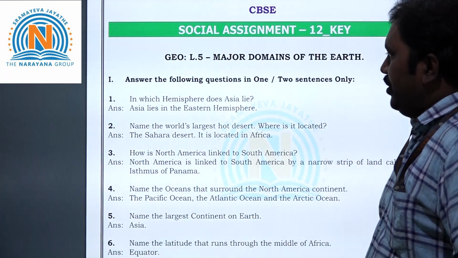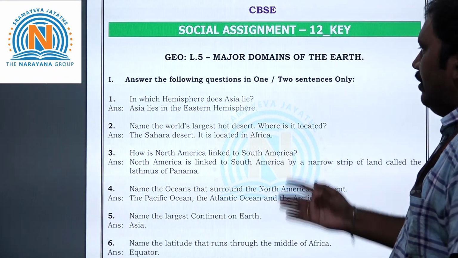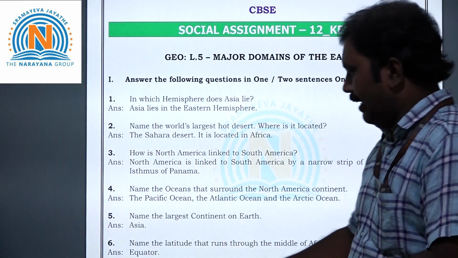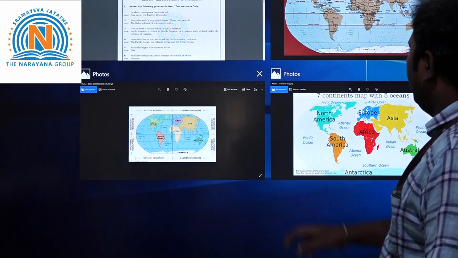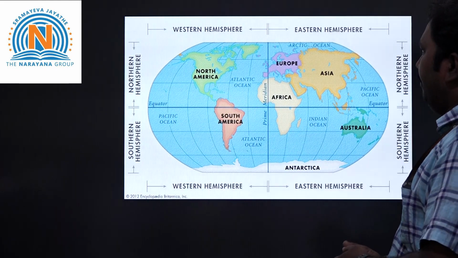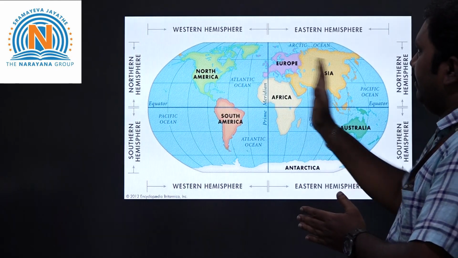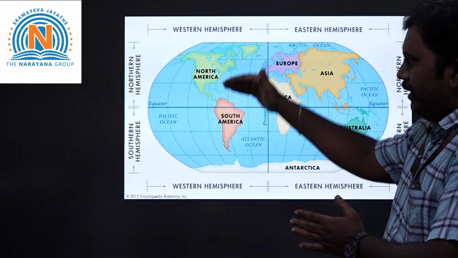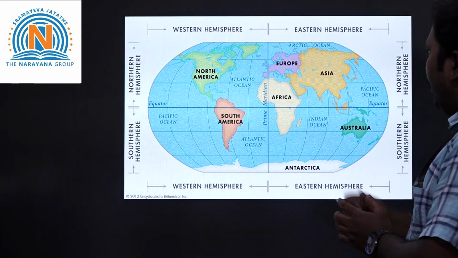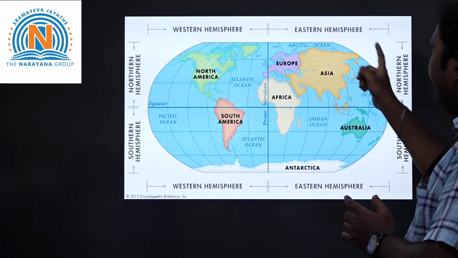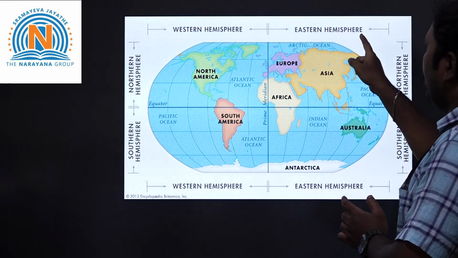See, here is your first question, children. In which hemisphere does Asia lie? You can tell the answer. I will show you. See children, here are the different continents. We divided them into eastern hemisphere, western hemisphere, northern hemisphere, southern hemisphere. Now Asia comes under which hemisphere? Yes, exactly, that is the eastern hemisphere.